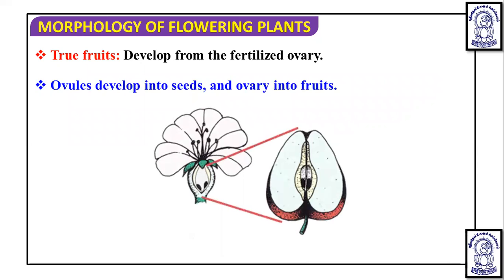So you can see this whole conversion. This is the whole ovary. This whole ovary is forming a whole fruit, and this is the ovule. This ovule is going to form a seed, which is present centrally. Okay.